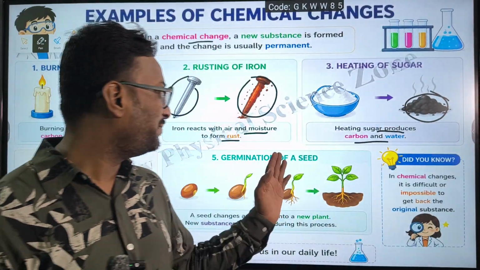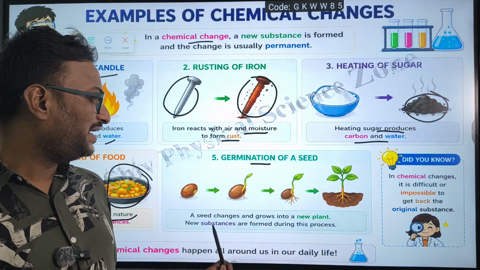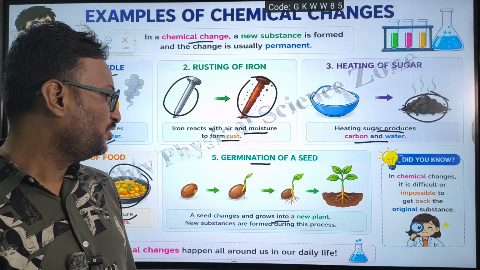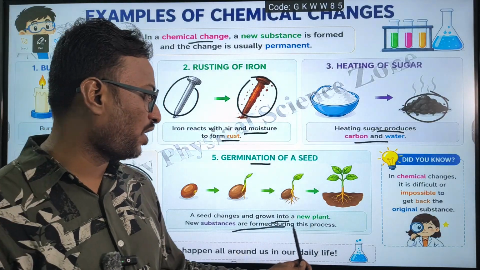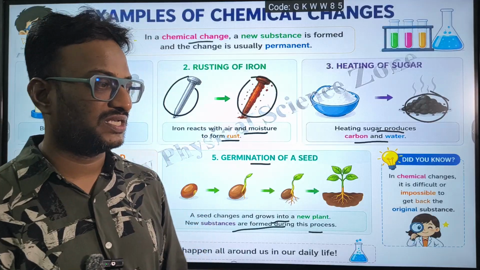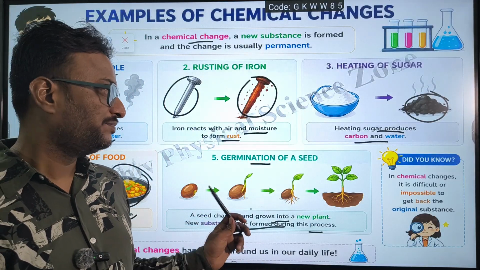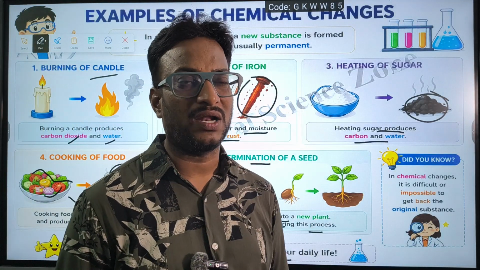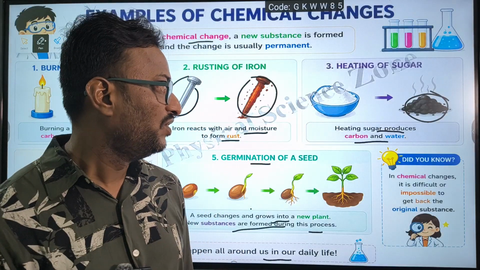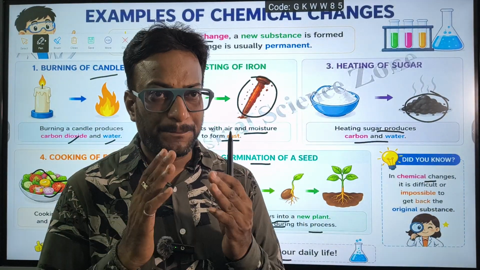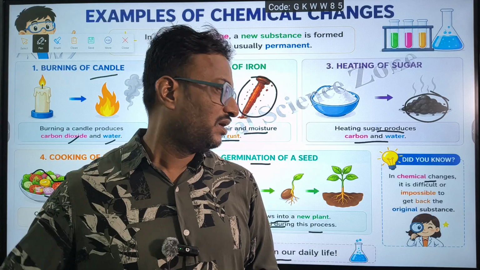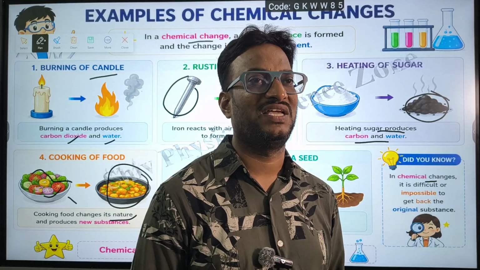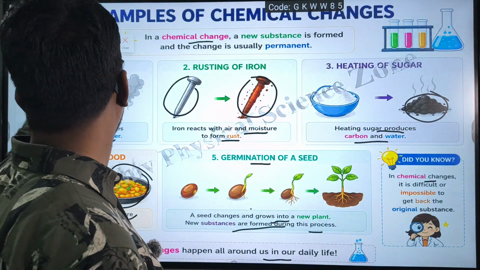One more is germination of seed. A seed gets germinated, or a seed changes and grows into a new plant. In this process a new substance is formed. So all these chemical changes happen around us in our daily life. In chemical change, it is impossible to get back the original substance. These are the examples of chemical change.